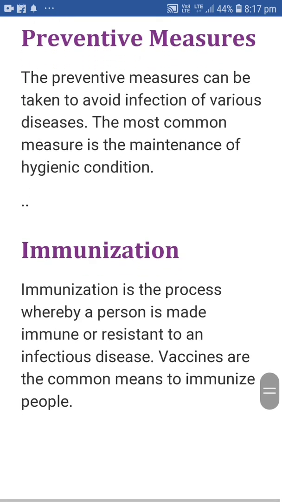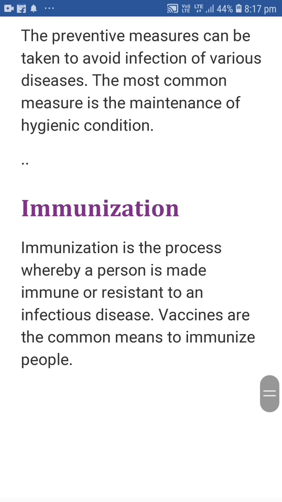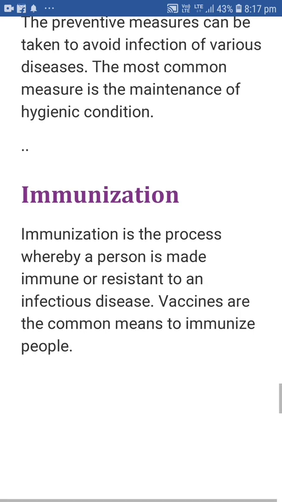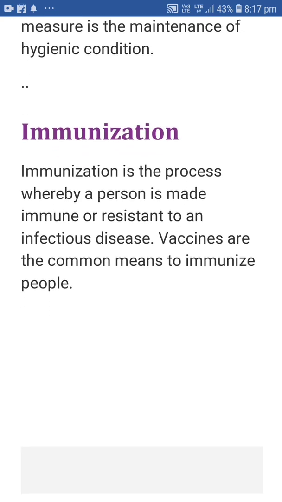So now, immunization is a major and important part of our life. It is the process by which a person is made immune or resistant to an infectious disease by vaccines, which are the common means of immunizing people. Different vaccines are available in the markets to prevent different types of diseases. So that's all for today.